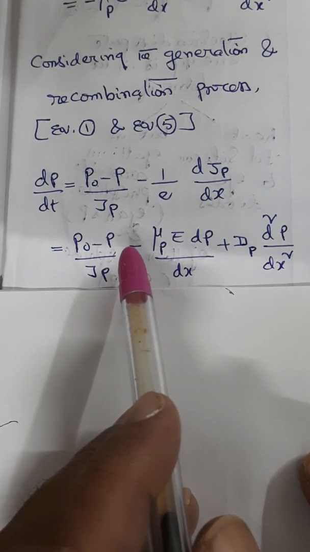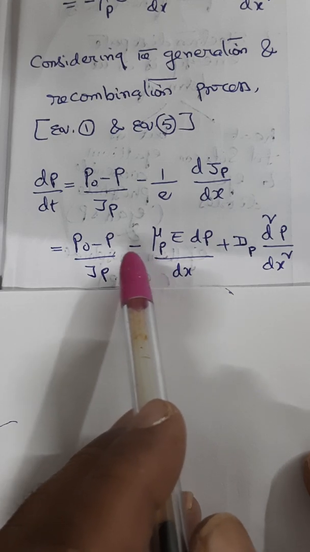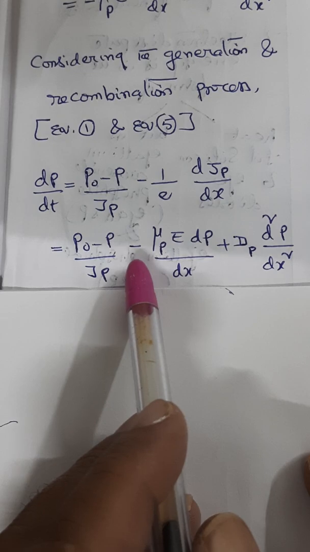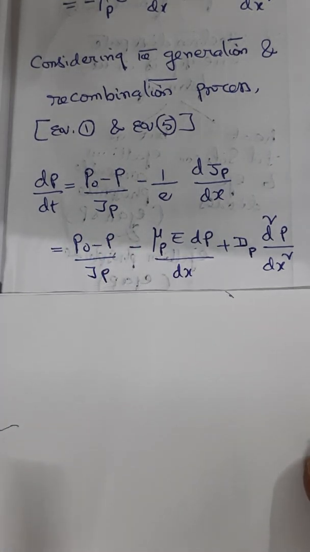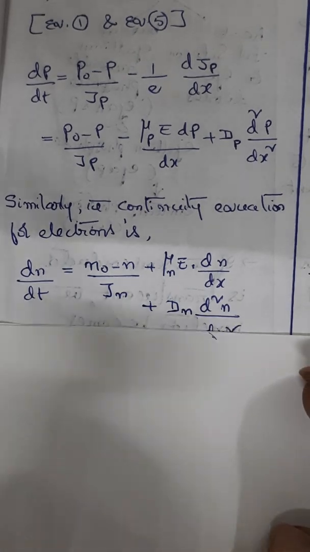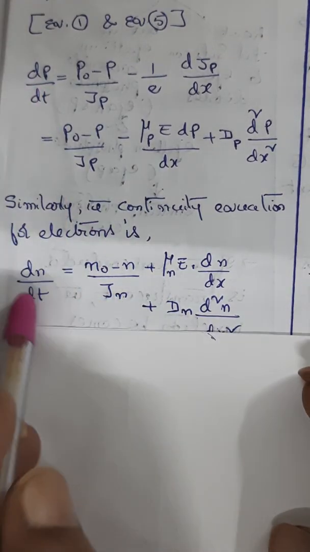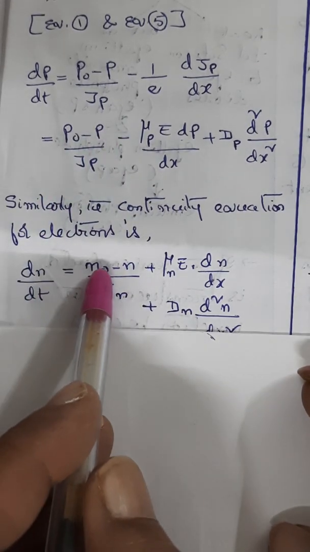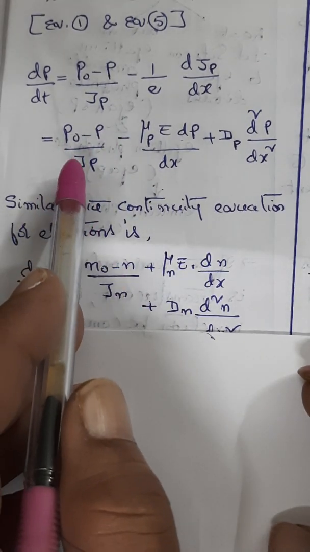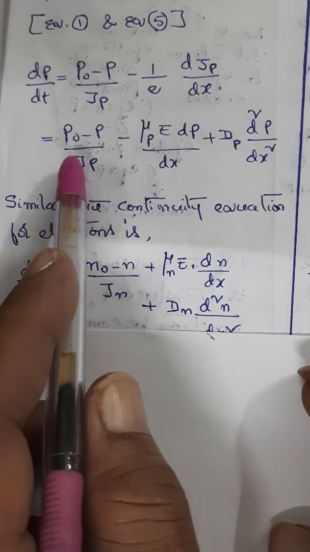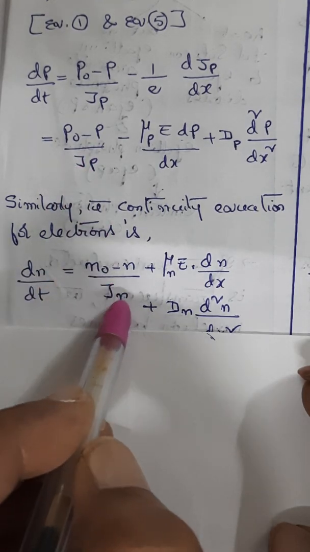Similarly, you can get the continuity equation for electrons also. The only difference is that wherever you have p, you will get n. See the continuity equation for electrons. Here it is dp by dt, here it is dn by dt. Here it is p naught minus p, it is n naught minus n. Here it is tau p, here it is tau n.